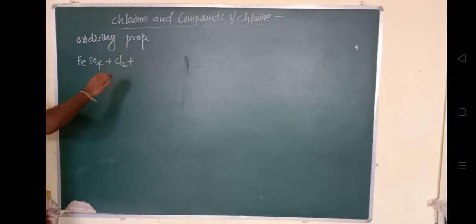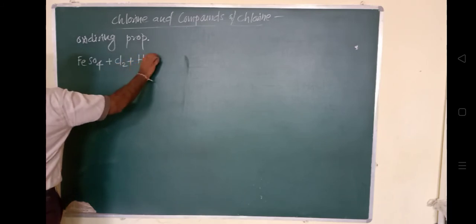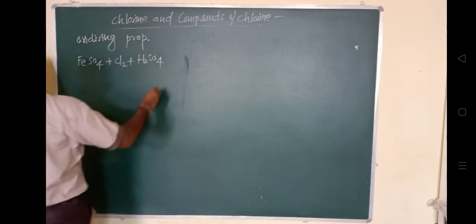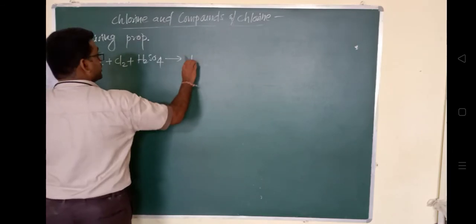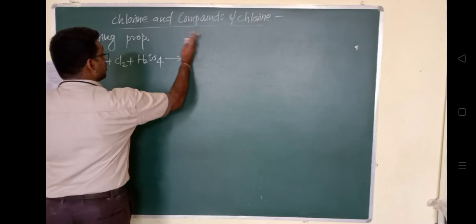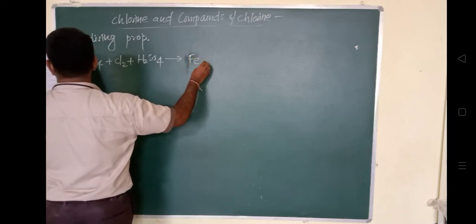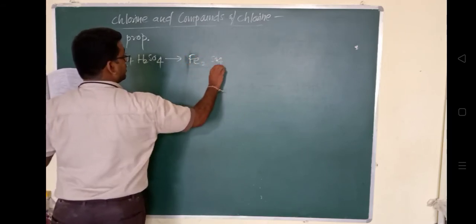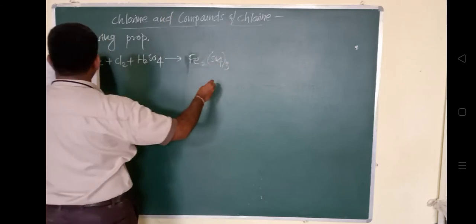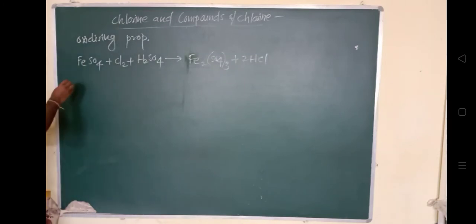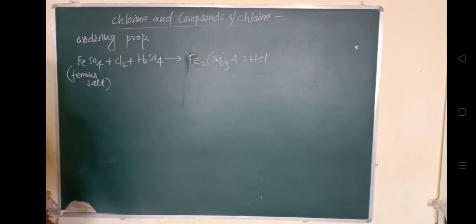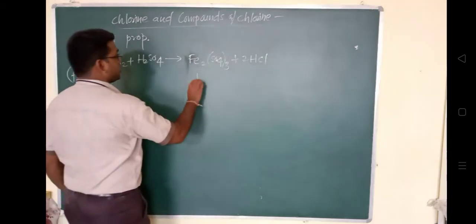H2SO4 is sulfuric acid, and the ferrous salt will convert into ferric salt, Fe2(SO4)3, along with HCl. So the ferrous salt is converted into ferric salt by the action of chlorine.